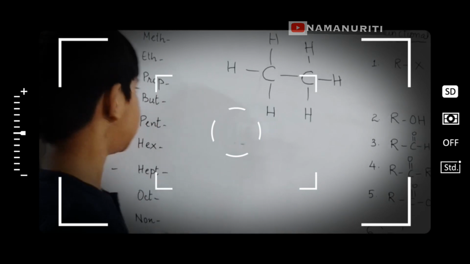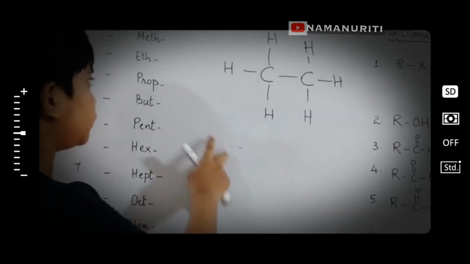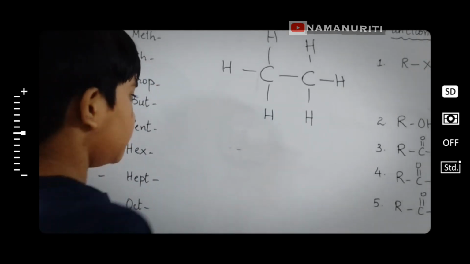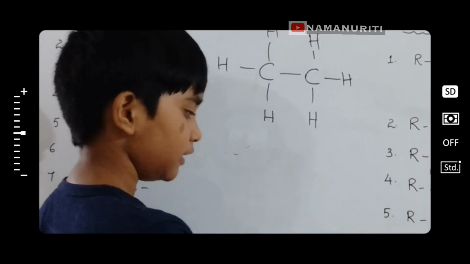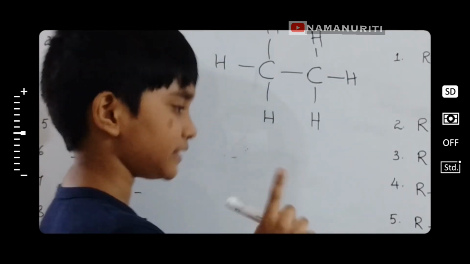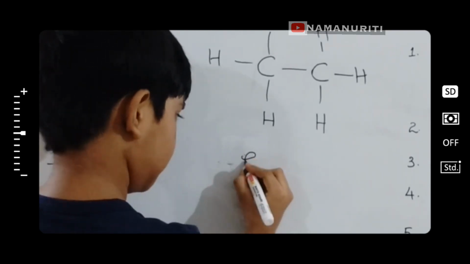This is our other example. There are 2 carbon atoms. So, its root name is eth. Because there is no other functional group here and there is only a single bond, so it ends with ane. Ethane.